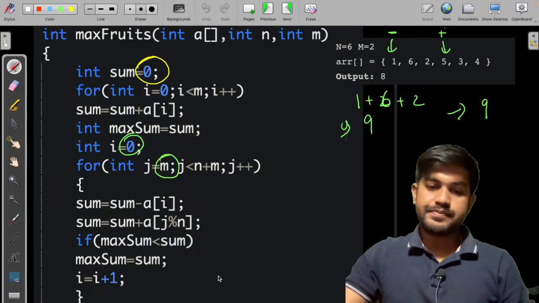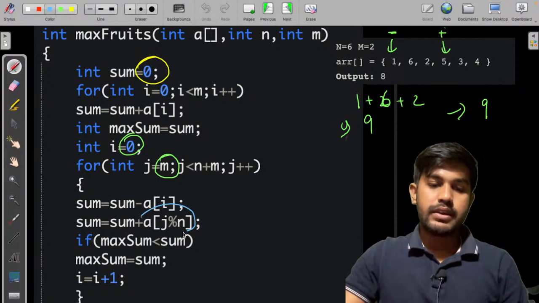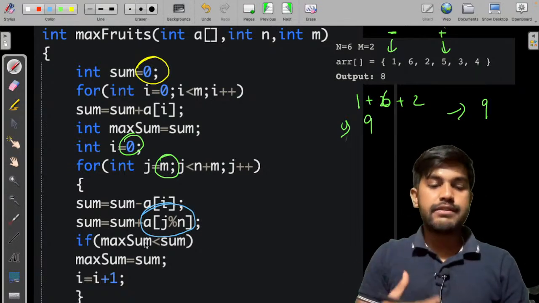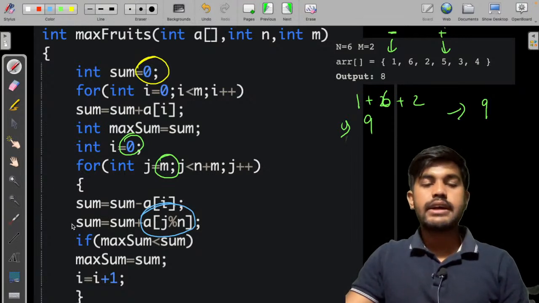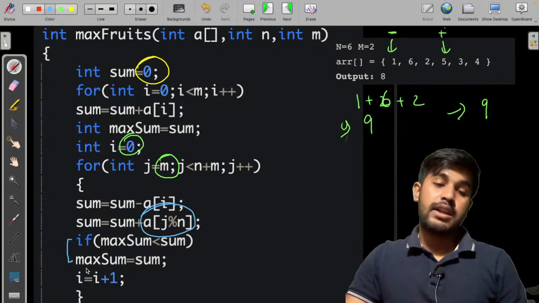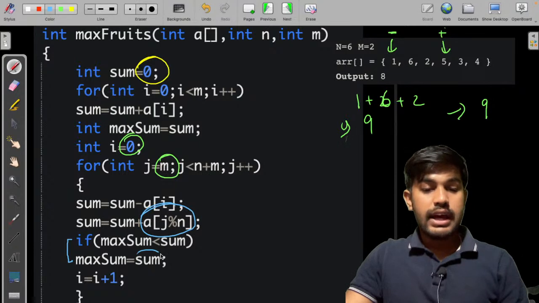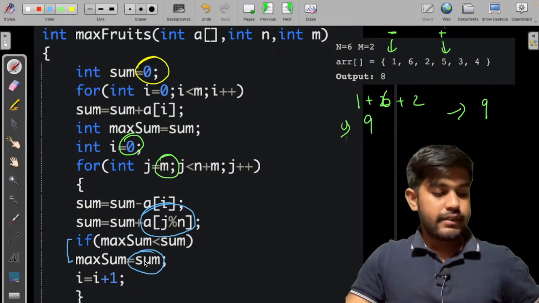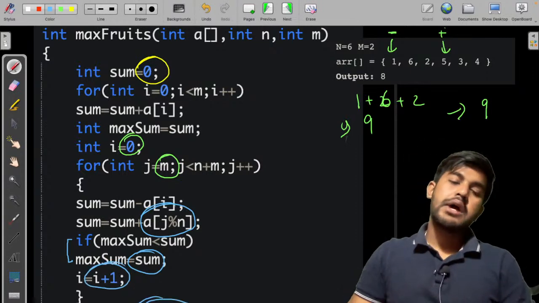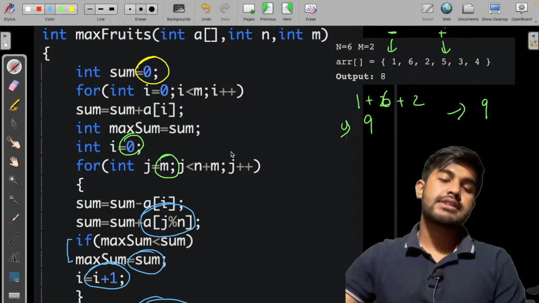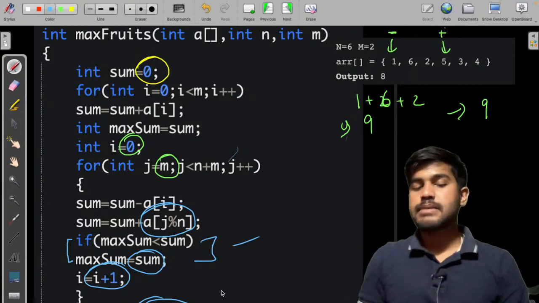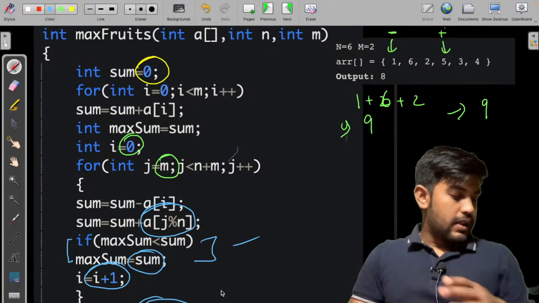Now see this. This is what we are doing. If you want to learn more and read the theory part, which is absolutely necessary, consider learning it. And now if the sum we have received till now is greater than the present sum, we would assign it. This is what we are doing, and then we are moving forward and returning the last sum. By the way, this if statement can be substituted with max sum equals max of max sum and this. Okay, so this is done.